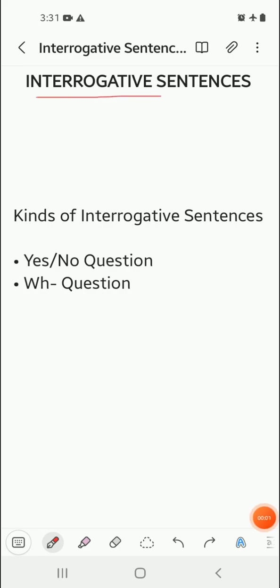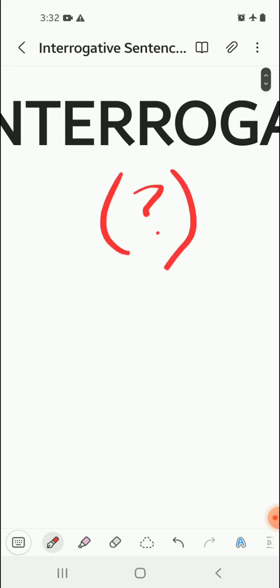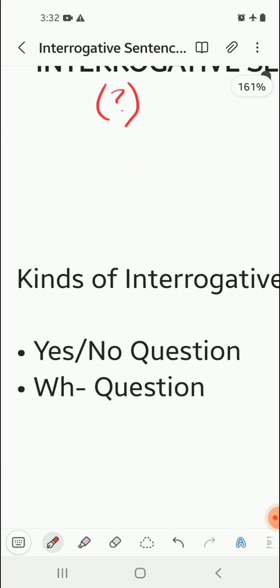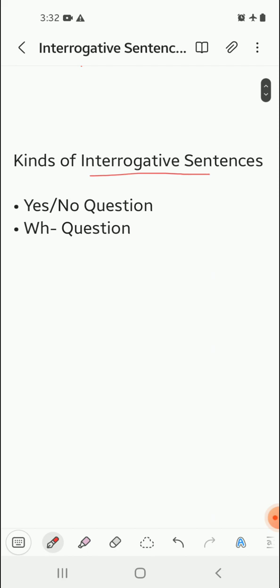Today's topic is interrogative sentence. Interrogative sentences are basically the questioning sentences, the sentences that end with a question mark. Now, there are two types or kinds of interrogative sentence. The first one is the yes or no questions. These are such questions to which the answers will be either a yes or a no.